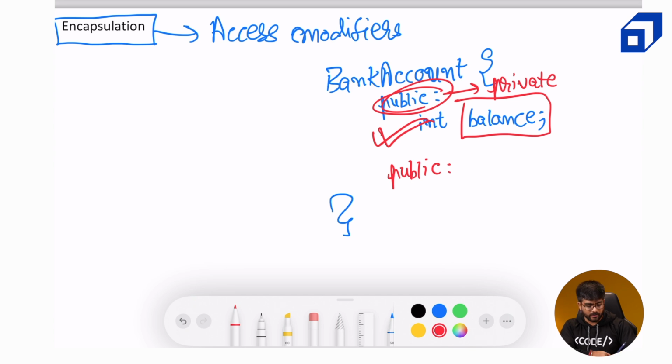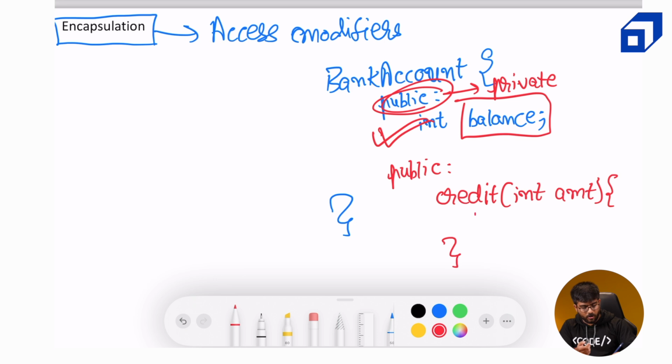And there will be some public interfaces exposed in the form of member functions. So it can be like credit, for example. Credit is a suitable operation for which the balance can be increased. So it can be int amount, and in this way you can update your balance. And a similar function can be created for debit as well, in which we will deduct the particular amount from the balance. But we don't want any ad hoc access of the balance data member by anyone outside the class. So this is what encapsulation actually means.